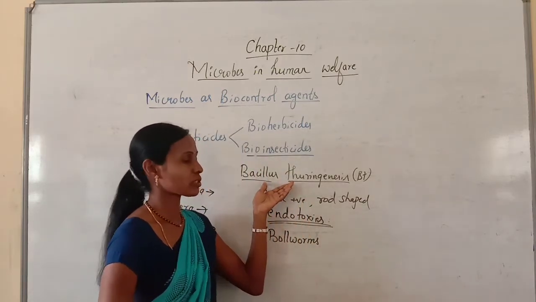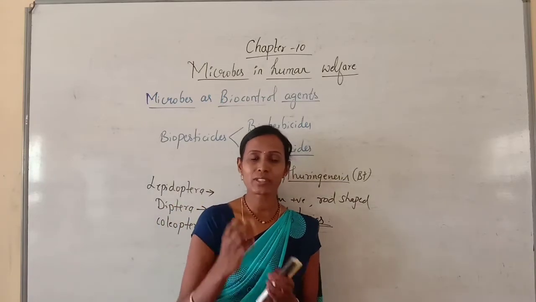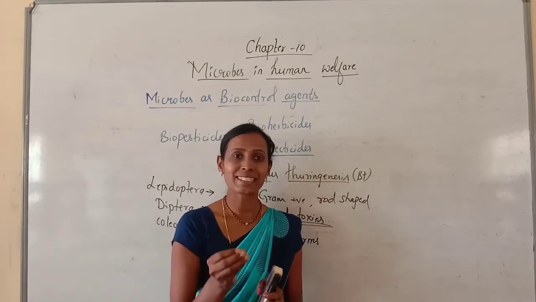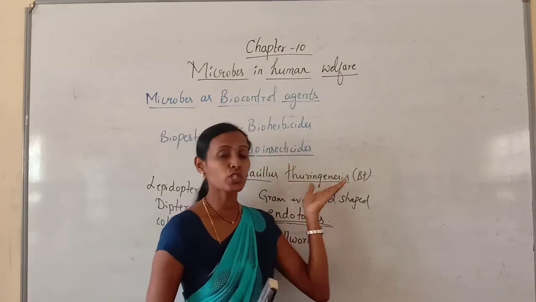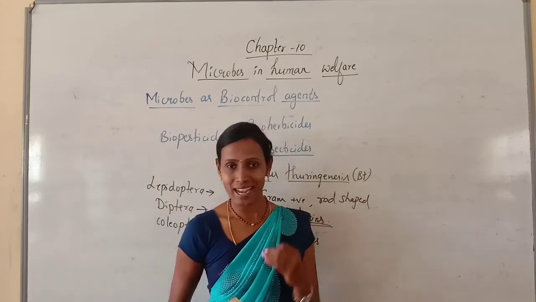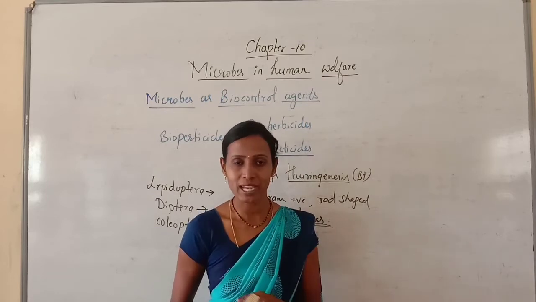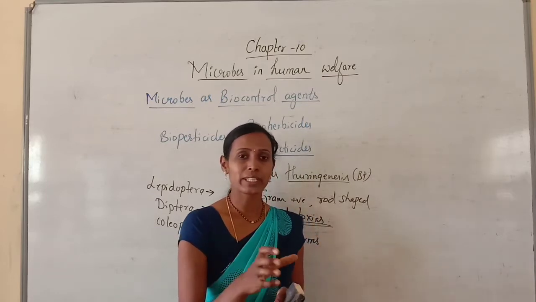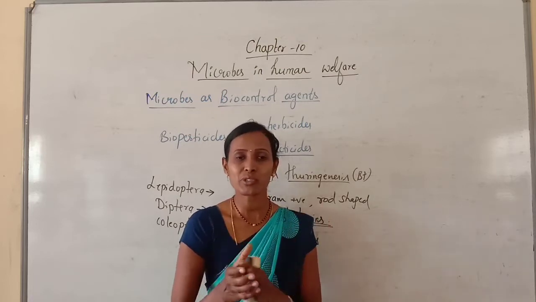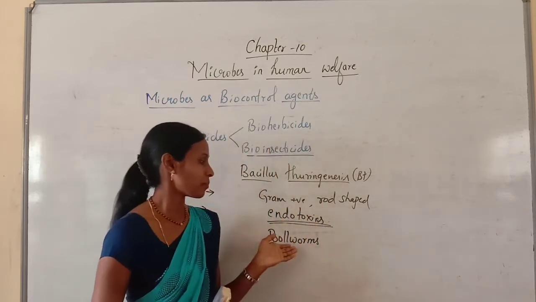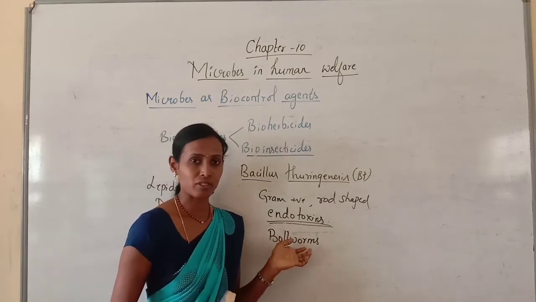And this Bacillus thuringiensis, nowadays, due to the development of methods in genetic engineering, these Bacillus thuringiensis toxins are extracted and introduced in certain plants. And those plants have resistance against these pests, pathogens and insects.